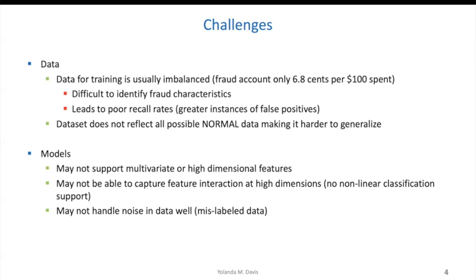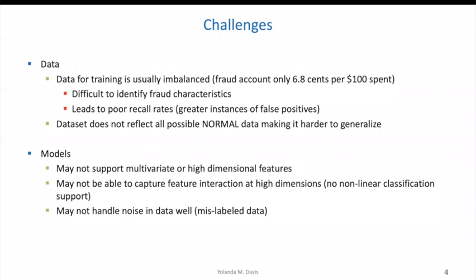And these aren't necessarily the deep learning based models, but some of the traditional ones like k-means or ARIMA. Things that are time dependent, for example, tend to be univariate sometimes. Also, if they don't support that multivariate capability, they might not be able to capture some of the feature interactions even at these higher dimensions.